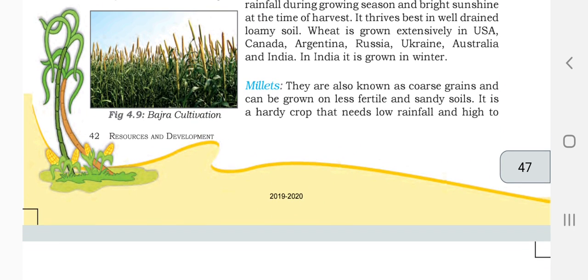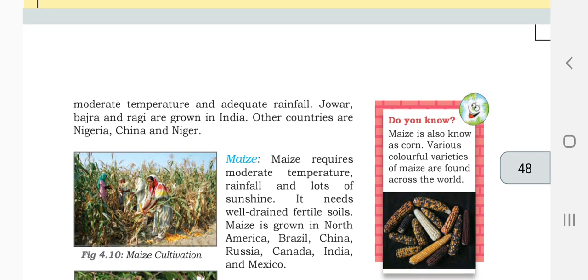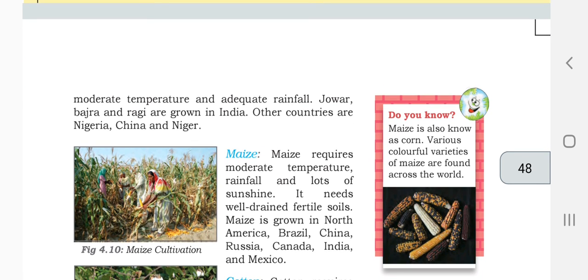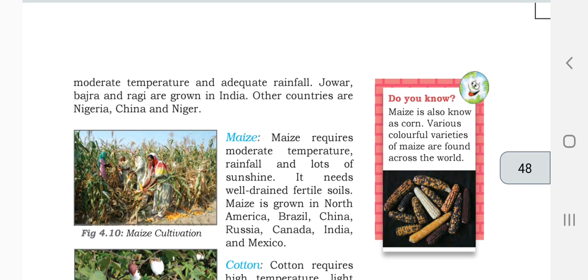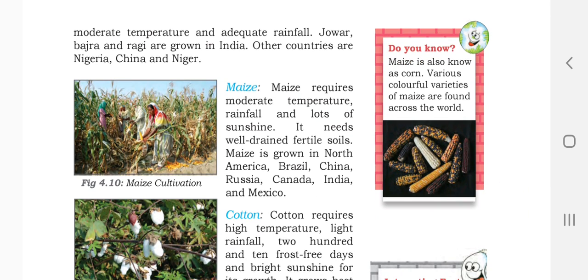Then millets, also known as coarse grains, can be grown in less fertile and sandy soil. It is a hardy crop that needs low rainfall, moderate temperature, and adequate rainfall, meaning a sufficient amount of water. Jowar, bajra, and ragi are grown in India. Other countries like Nigeria, China, and Niger also grow this.